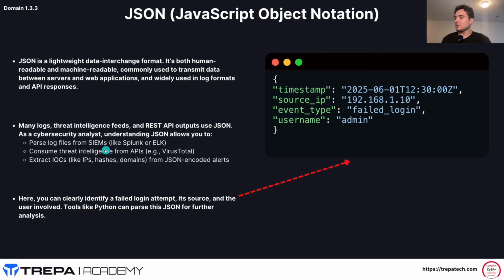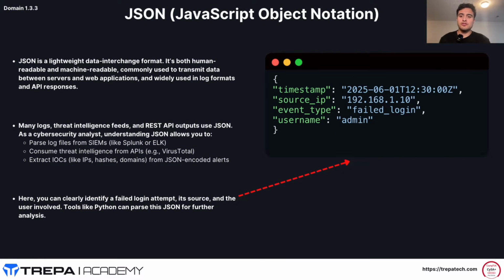So here are just a couple examples, like I've talked about, of how we can take data and format it in JSON, and when would we do that? So parsing log files from your SIEMs, which again is that big log aggregation. Now SIEMs like Splunk, I've never done that. We create dashboards off them, but if I wanted to feed information from Splunk into another resource, more than likely that data is going to be formatted in JSON.